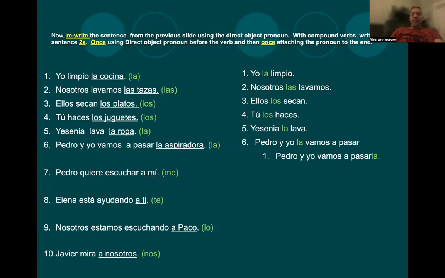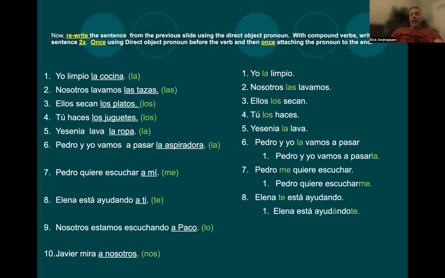Número 7, Pedro quiere escuchar a mí. Dos opciones, Pedro me quiere escuchar o Pedro quiere escucharme, attached to that infinitive. Número 8, Elena te está ayudando a ti. Dos opciones, Elena te está ayudando o Elena está ayudándote.